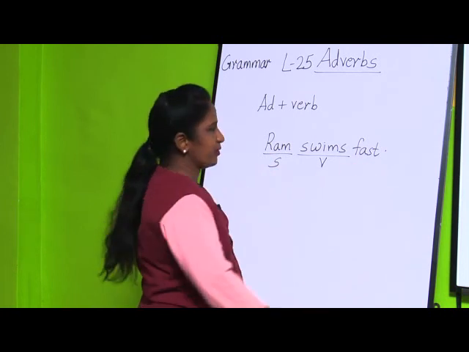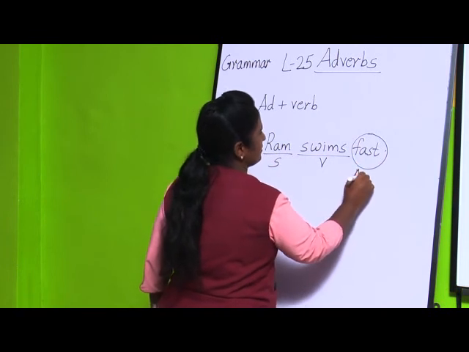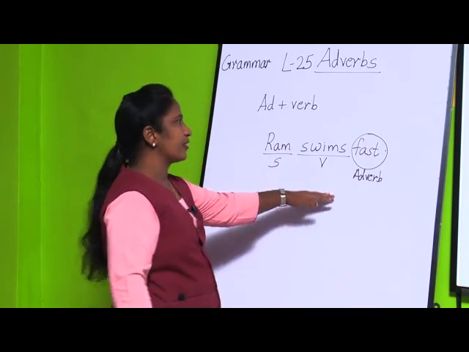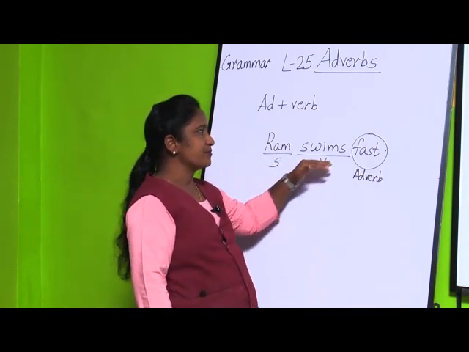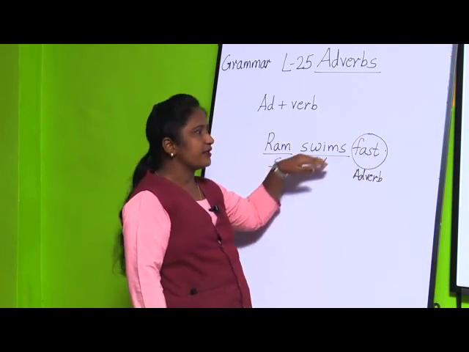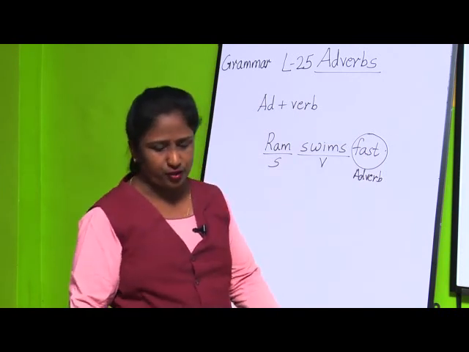He swims fast. So this fast is an adverb, because it is telling more information about a verb. In what way does he swim? He swims fast. So the additional information about a verb is called an adverb. This was the definition for adverb.